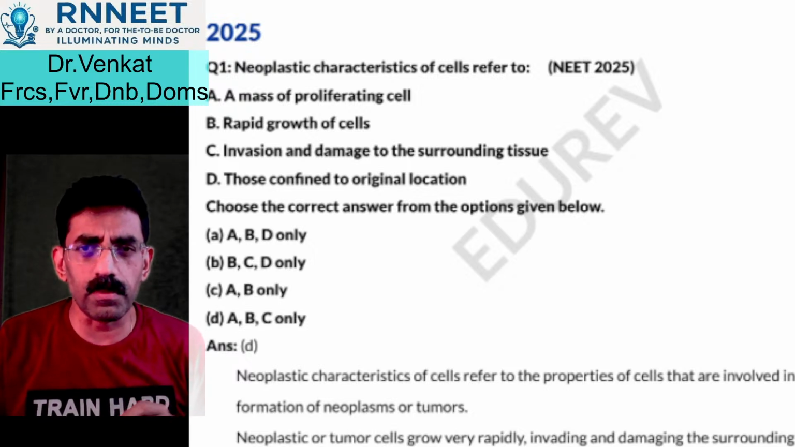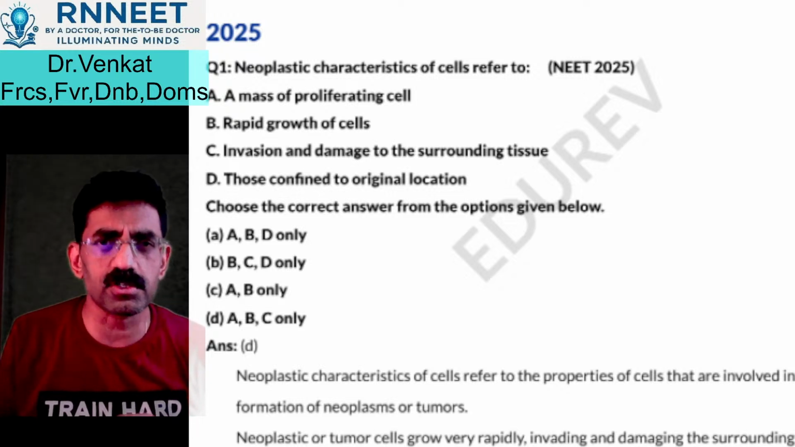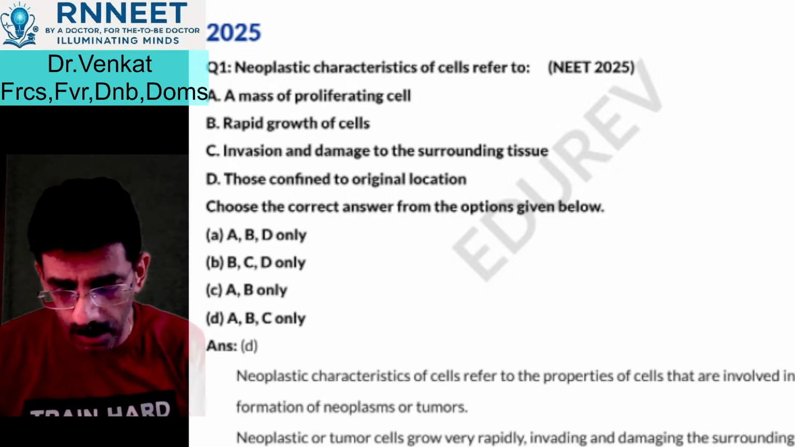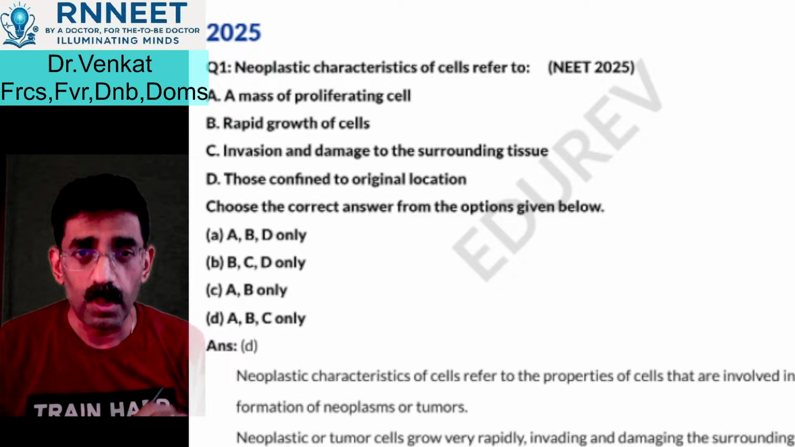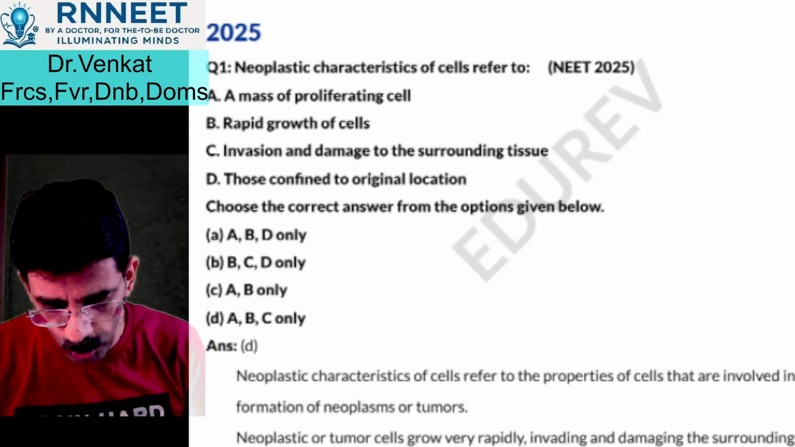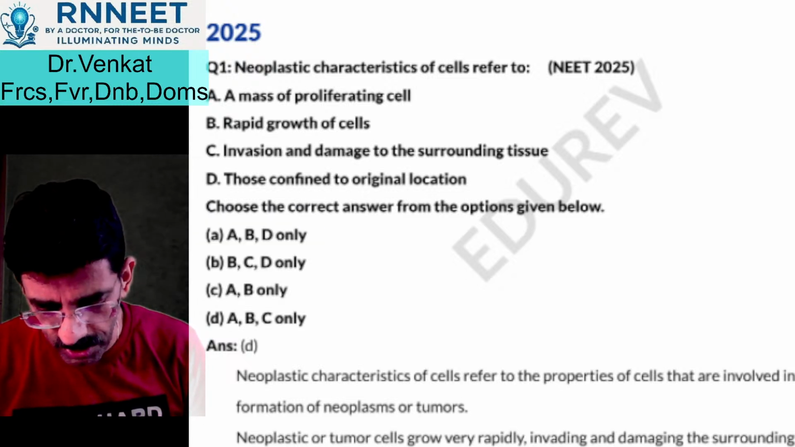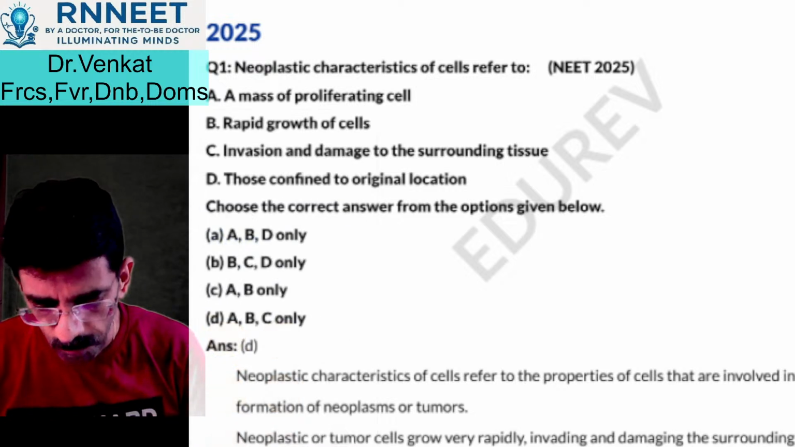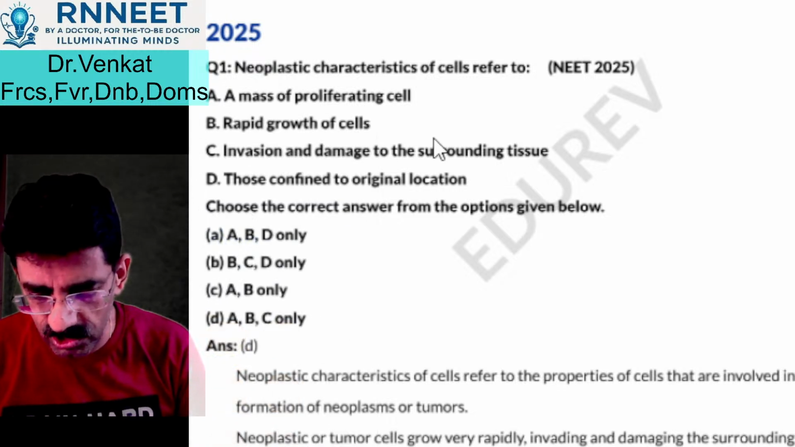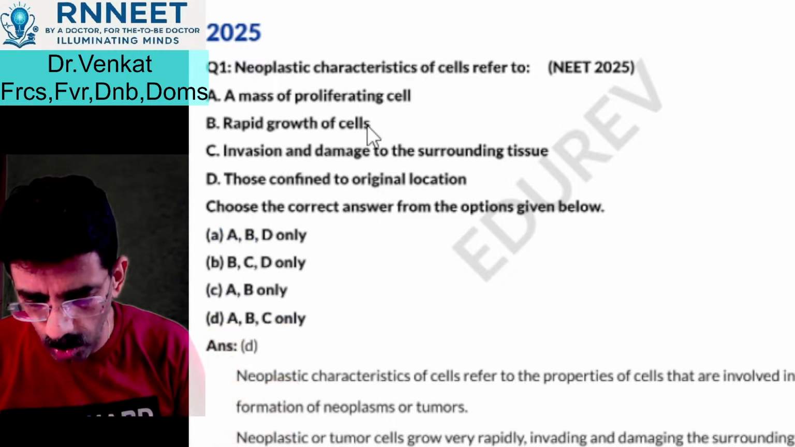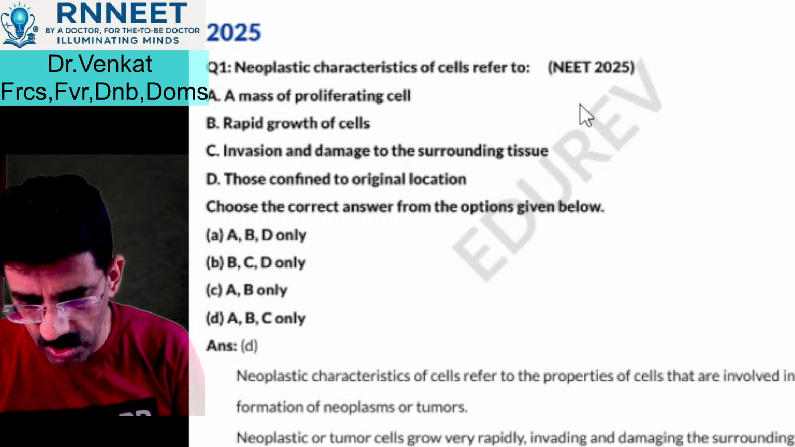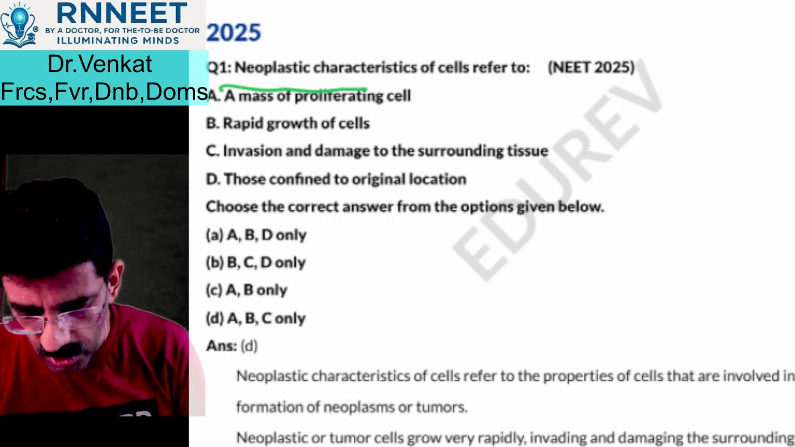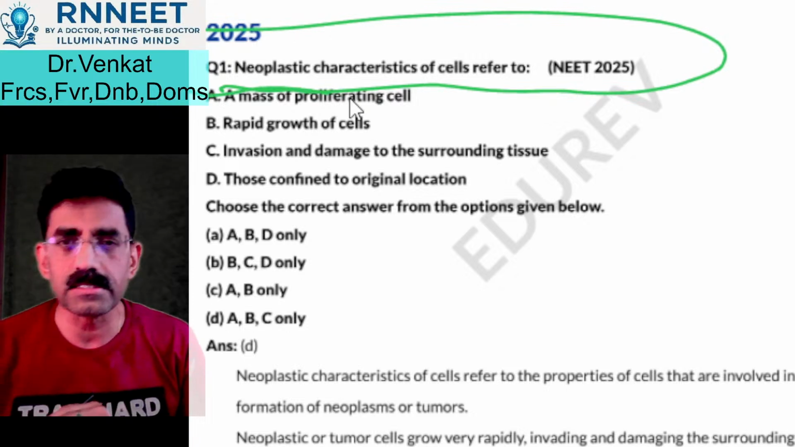Let's see this interesting question here. First, straight away, a question from your NEET 2025. This was one of the questions from your NEET 2025, and it was an important question that was part of your question paper. Neoplastic cells, characteristics of cells. So it asks what type of cells are neoplastic cells.